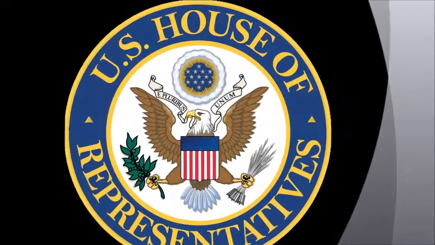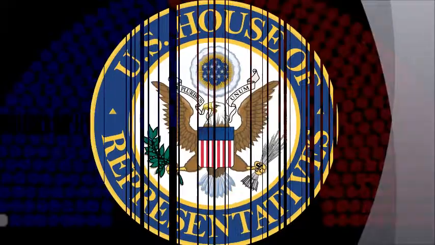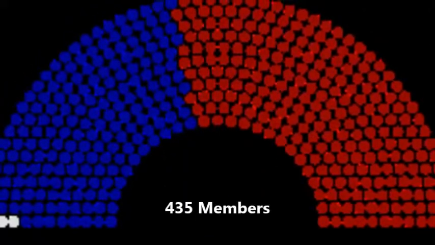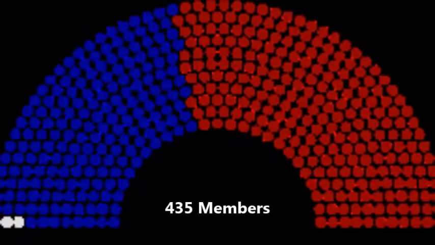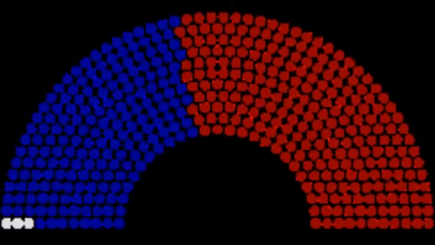The House of Representatives is the larger of the 2 houses. They decide how many members there are based on each state's population. A greater population means greater representation. There are currently 435 members of the House of Representatives.